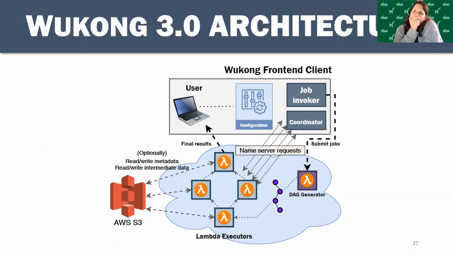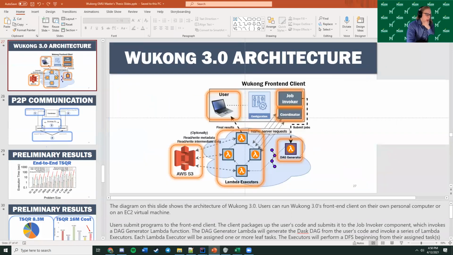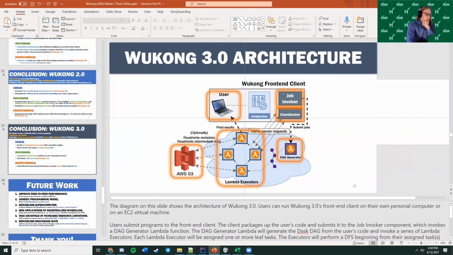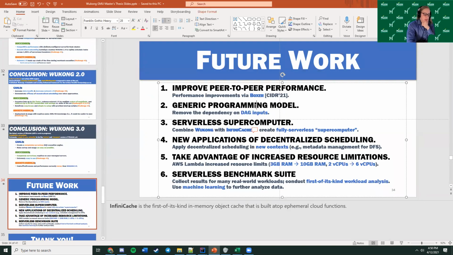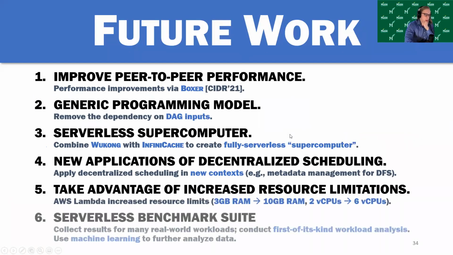Yeah, that's a good question. The prospect of Wukong 4.0 is fairly exciting. I think the key thing we would be looking to do is to implement that generic programming model that I mentioned. The benefits of a generic programming model are huge in number. It's not just supporting a wider array of applications, but this dependency on Dask is inconvenient. It's nice that Dask provides these DAGs, but Dask was not designed for serverless computing at all.